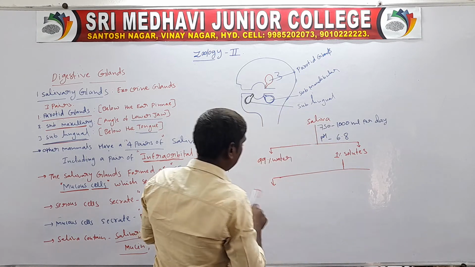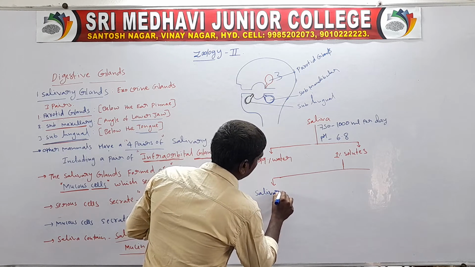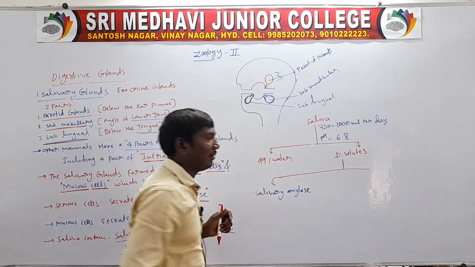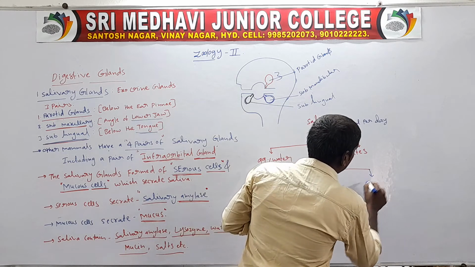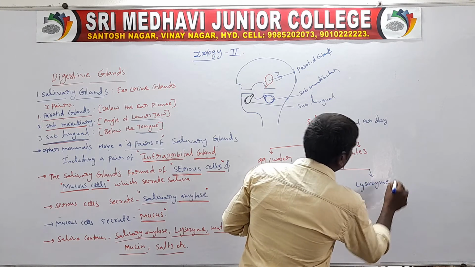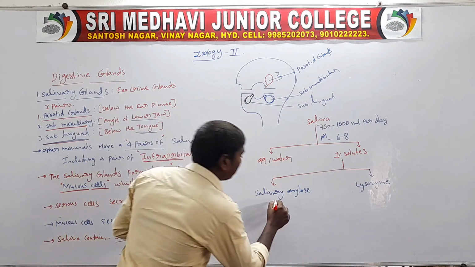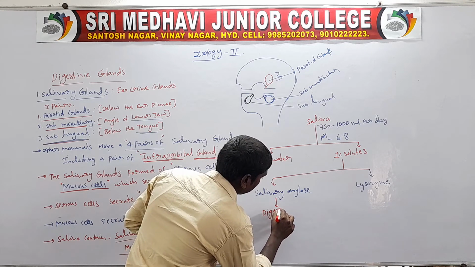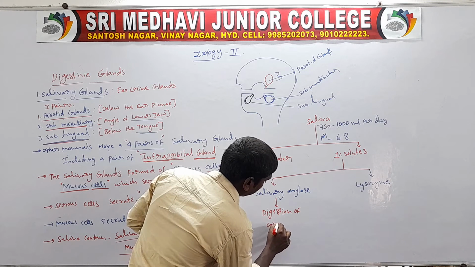The solutes are salivary amylase and lysozyme. The salivary amylase functions in the digestion of carbohydrates.